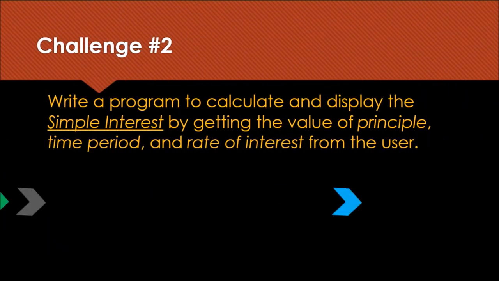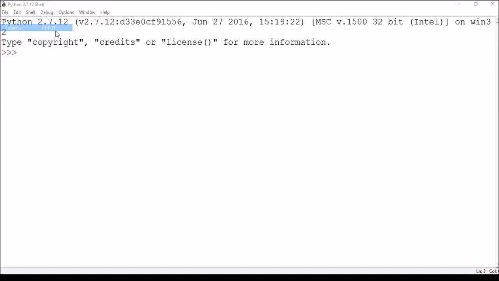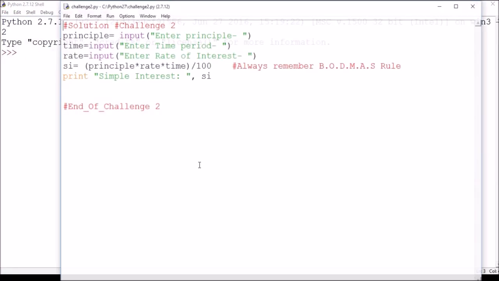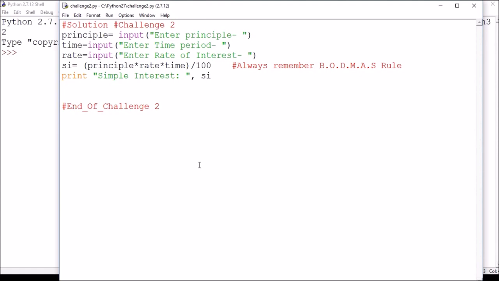This was challenge 2. Write a program to calculate and display simple interest by getting the value of principal, time period, and rate of interest from the user. This is the code, the solution of challenge 2.